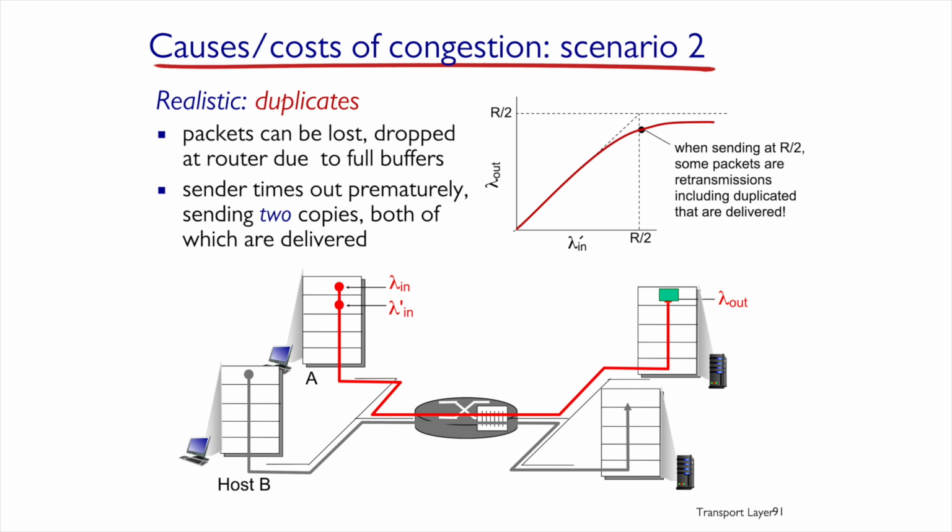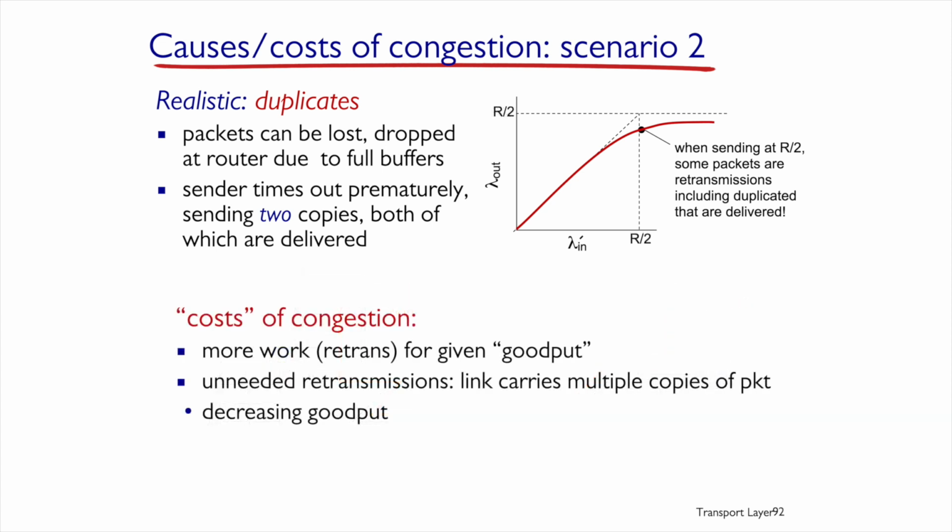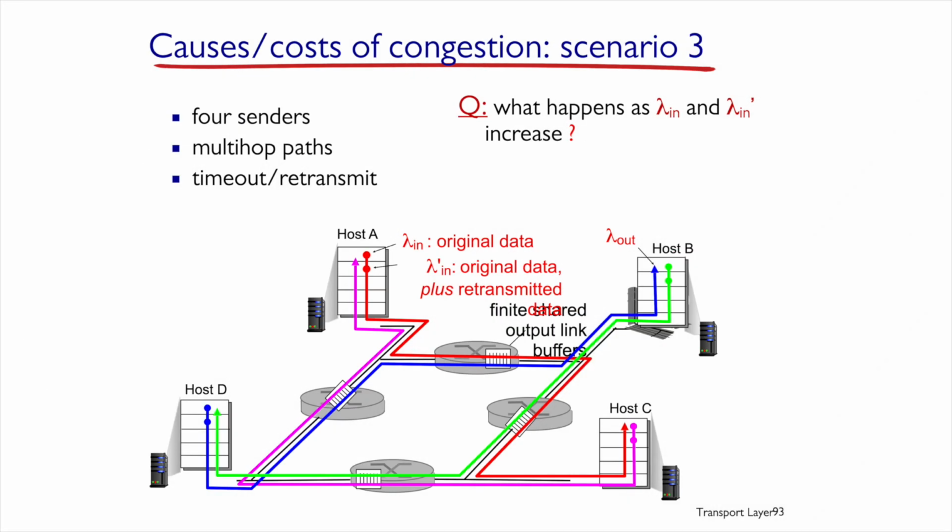Then more than one copy of the data can arrive at the endpoint. What is the cost of duplicate packets created because of drops while the router queue is congested? We need to transmit more data, including the duplicated packets, which will cause us to work harder and reduce the goodput.